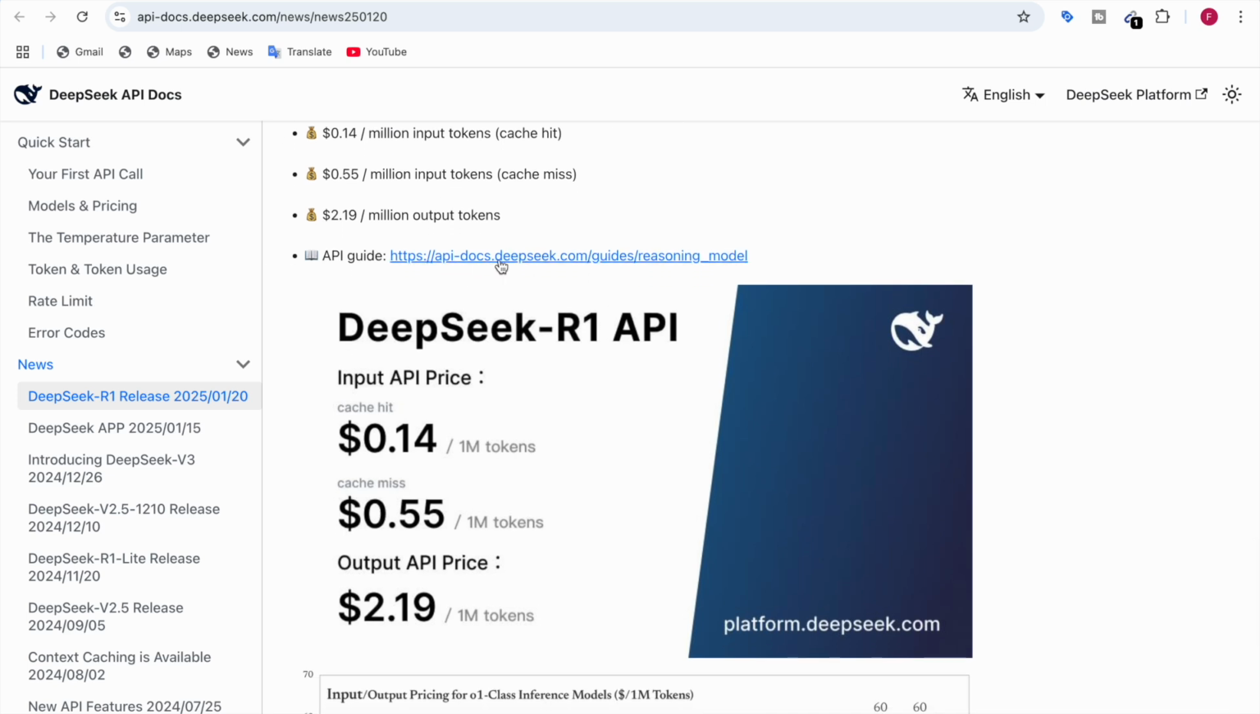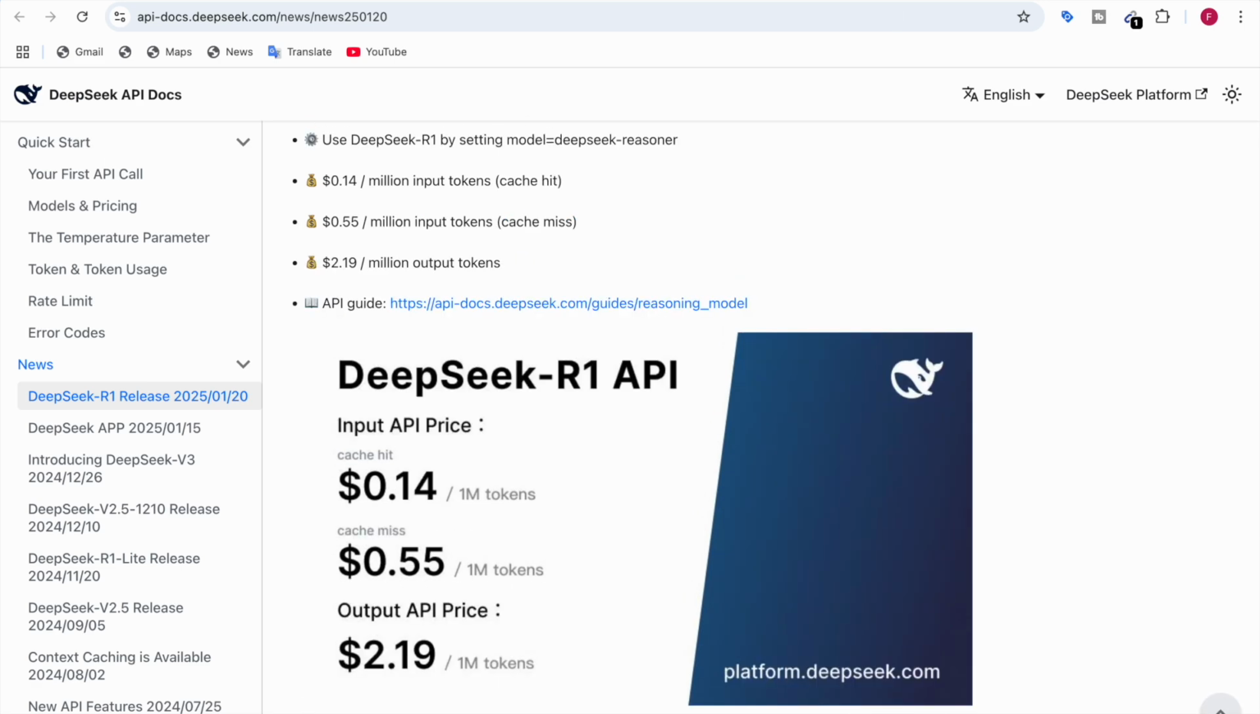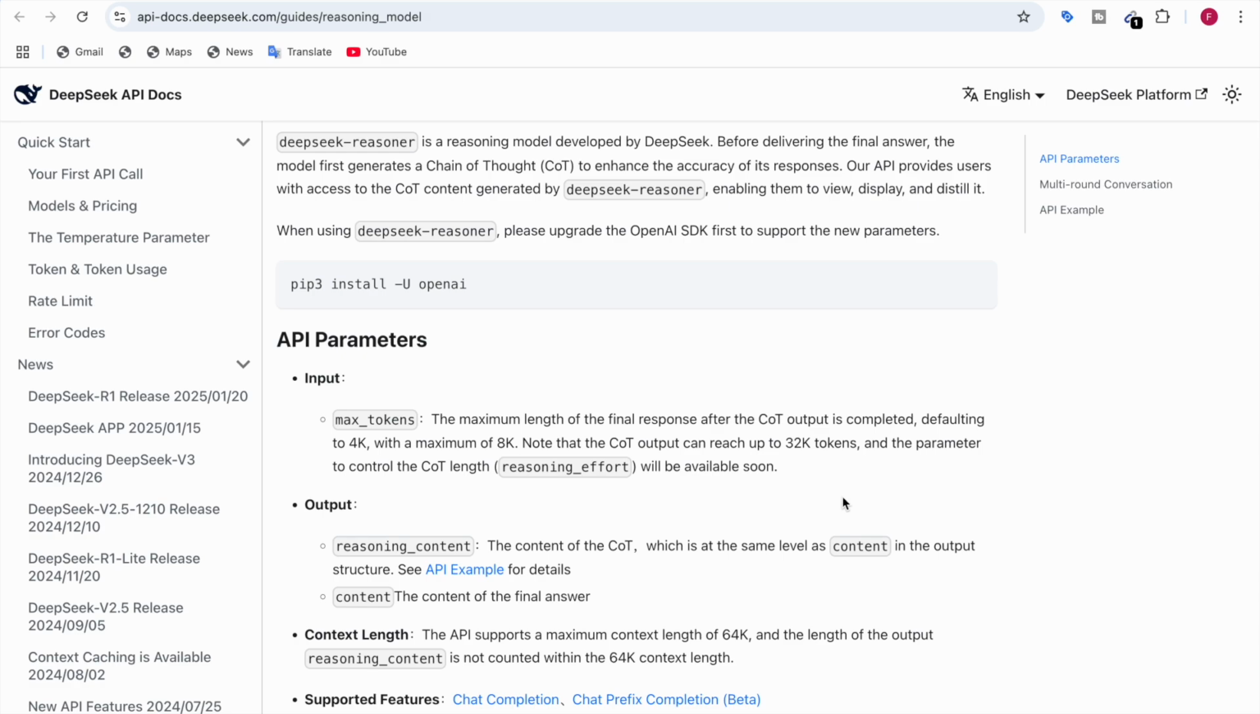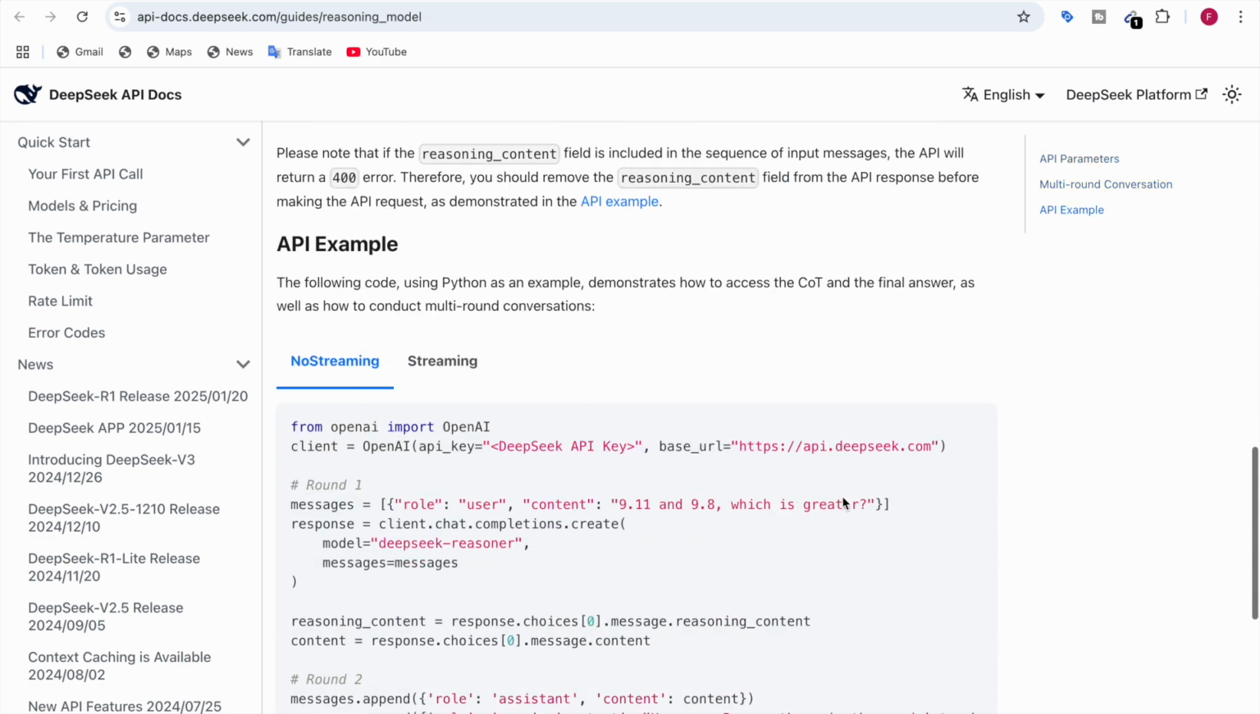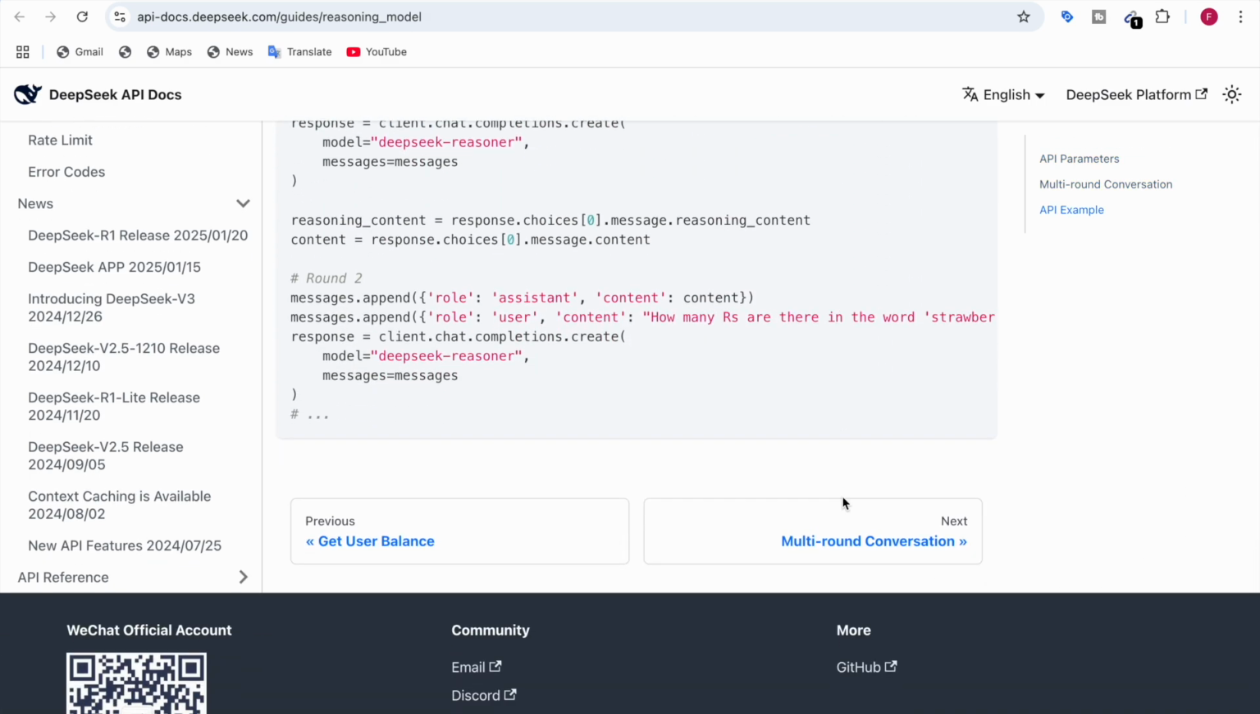And there's also the API guide, which you can click on to guide you for the API. When I click on this API guide, it shows you how to use the API. So it shows you the full guide of it, what code to use to install the API.